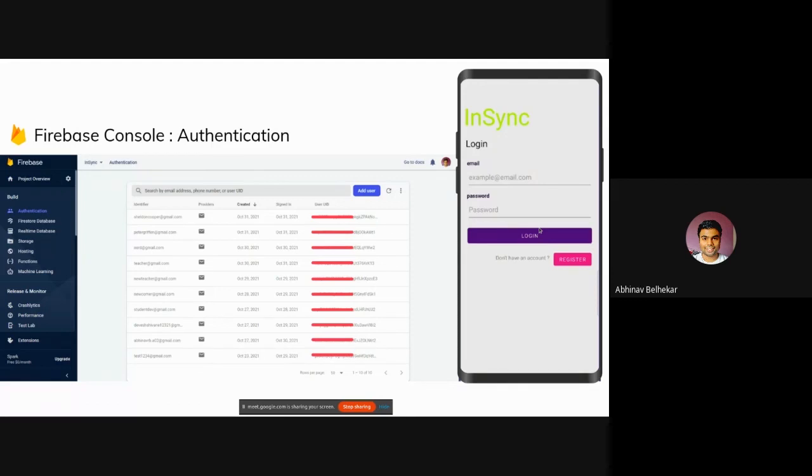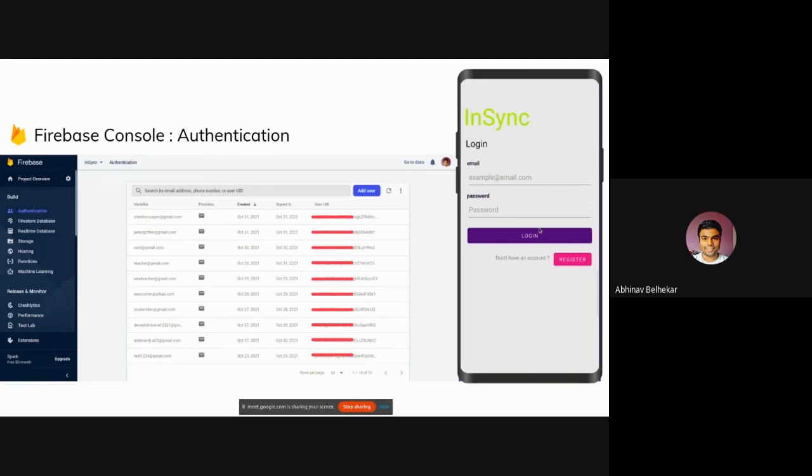So what is Firebase? Firebase is provided by Google. It's a NoSQL type database stored in the cloud. It provides services like authentication, databases, real-time databases, hosting, machine learning, and many other things. From that, we just had to use the authentication and the Firebase database. So the first screen you can see is of authentication.